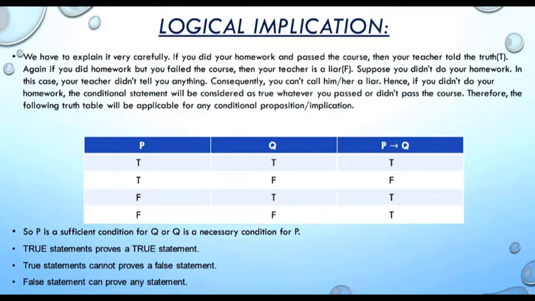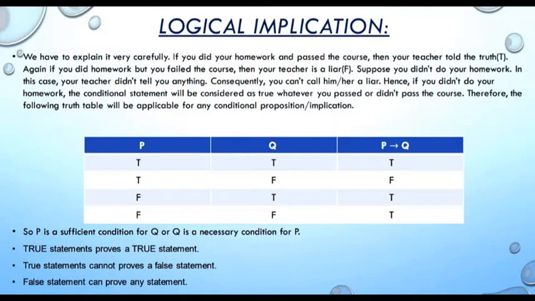So the following truth table will be applicable for any kind of conditional proposition or logical implication. In the first two columns we assign the values of P and Q. There will be four choices: true true, true false, false true, false false. Correspondingly, in the third column we get the truth assignment for implication.